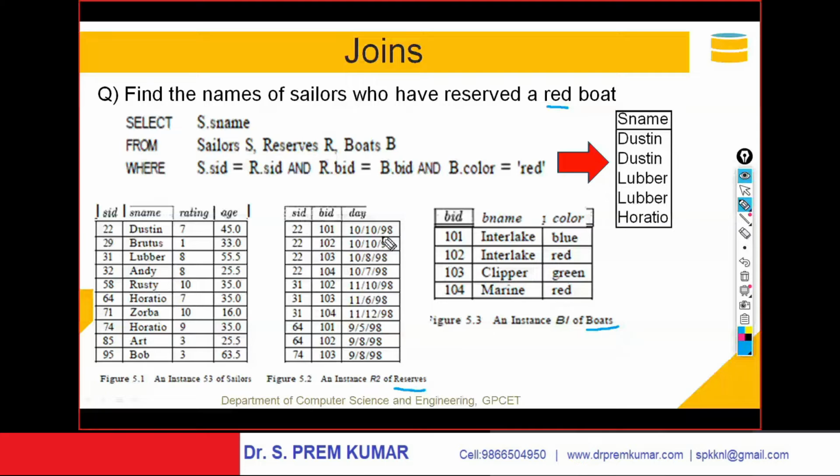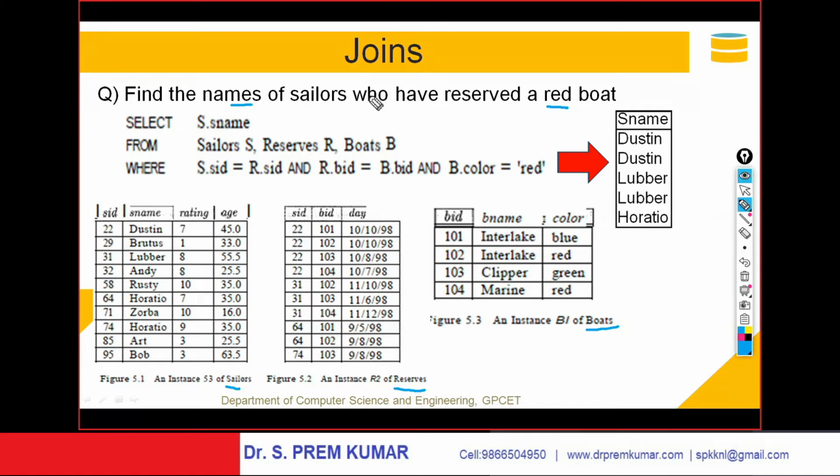And this is the sailors table. This is the data of sailors: sailor ID, sailor name, rating of sailor and age of sailor. Now the question is, you want only the names of sailors who have reserved a red boat. The color of the boat is in the boats table, who reserved which boat is available in the reserves table, and the names of sailors are in the sailors table. Here the data got scattered in three tables, sailors, reserves and boats, and hence you need to join all these three tables.